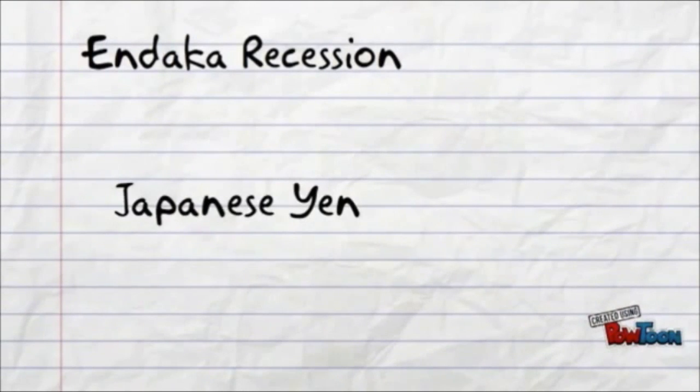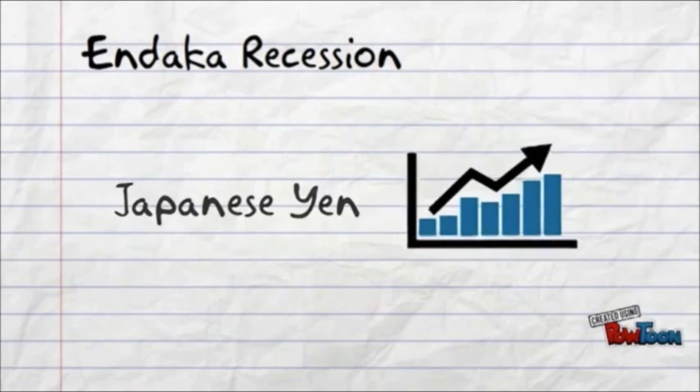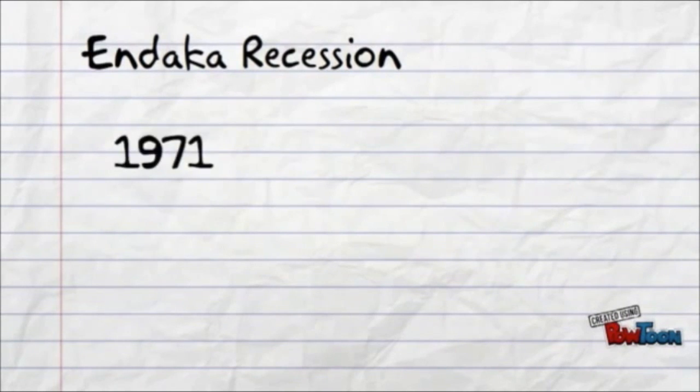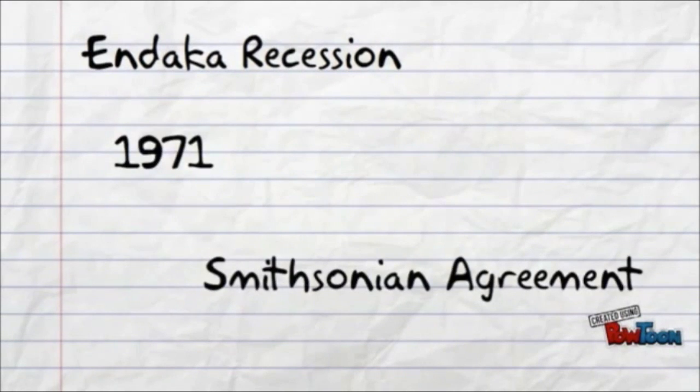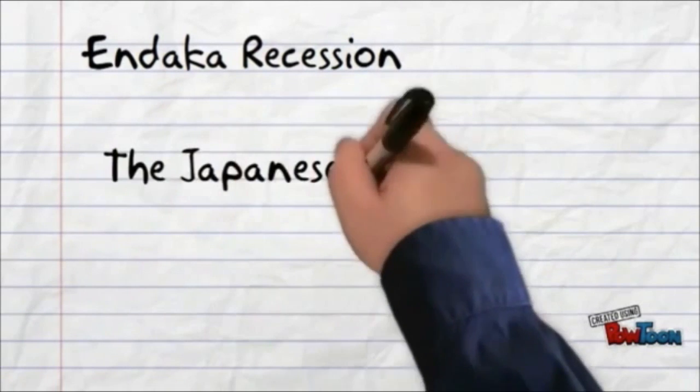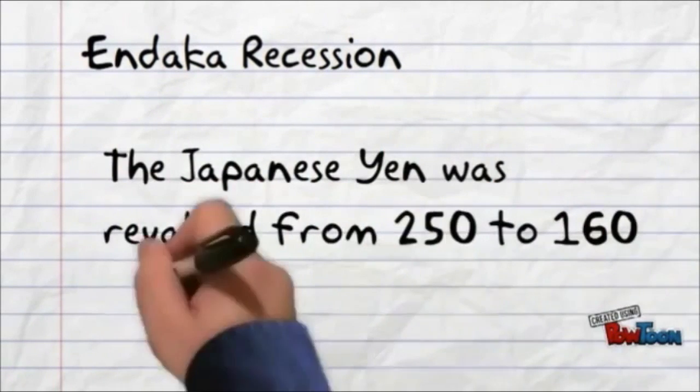Endaka recession. Endaka was a situation in which the value of the Japanese yen was comparatively higher than currencies in other countries. This recession began in 1971 due to the Smithsonian Agreement, when the yen was revalued dramatically overnight. The Japanese yen was revalued from 250 to 160 per US dollar.